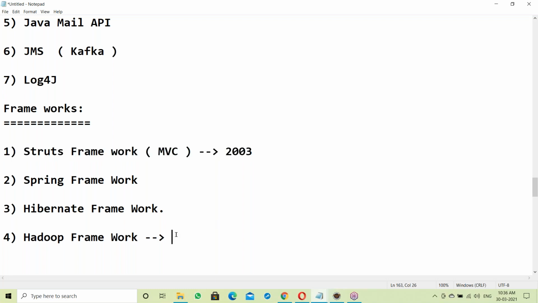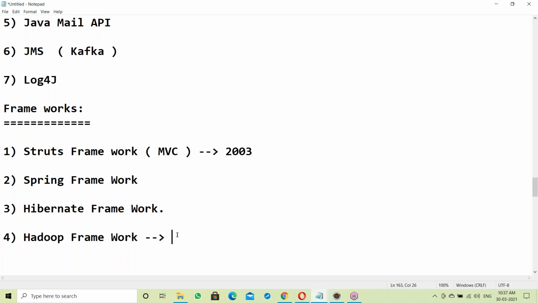So what exactly is the Hadoop framework? It stores and processes big data, like terabytes and petabytes of data. Traditional databases like Oracle, MySQL or SQL Server can store only GBs of data, 100 GB, 200 GB, max 1 or 2 TB, not more than that.